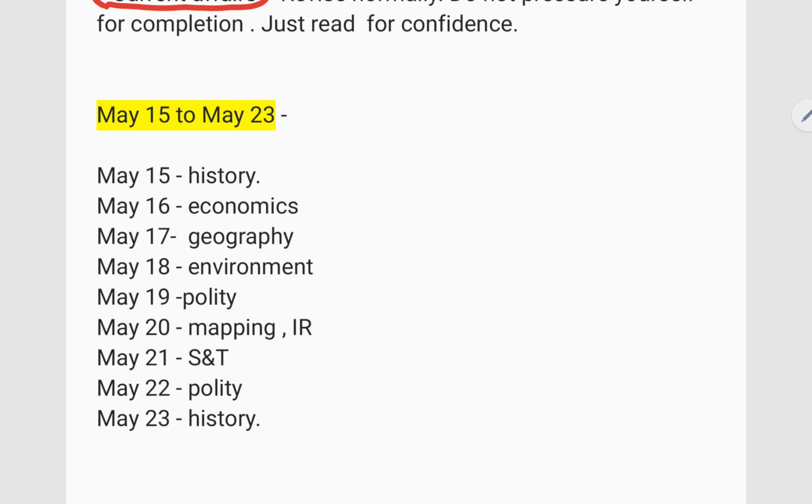Next, from 15 to 23, we will start with history and we will end with history, because history is such a subject where you need to memorize and remember more things. Got it? So that's why we will allocate enough time for this. My sincere suggestion is, don't try to change this particular portion. Try to follow the same plan.